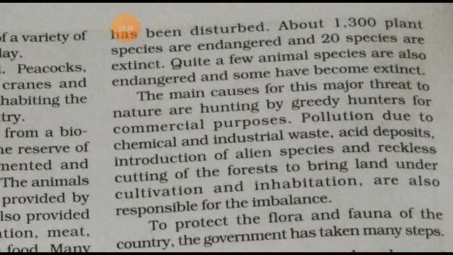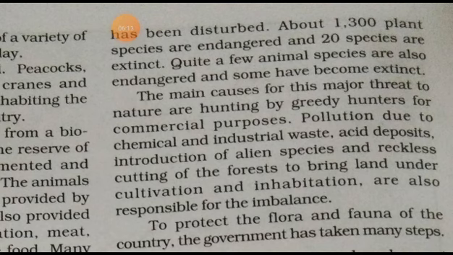Pollution due to chemical and industrial waste, acid deposits, introduction of alien species, and reckless cutting of forests to bring land under cultivation and habitation are also responsible for the imbalance.